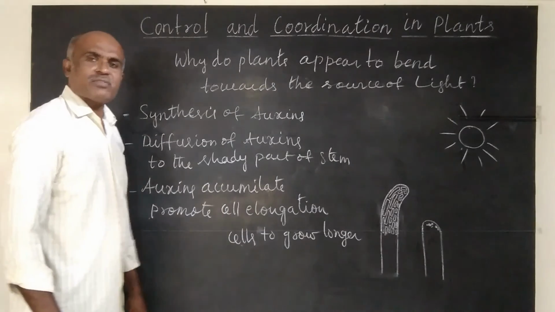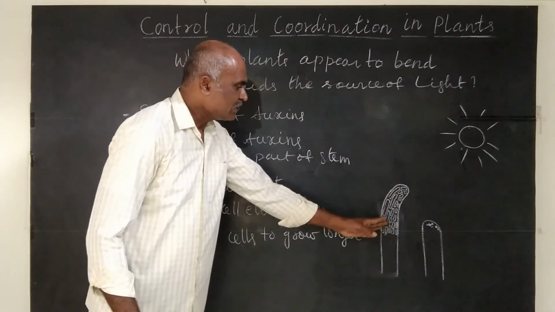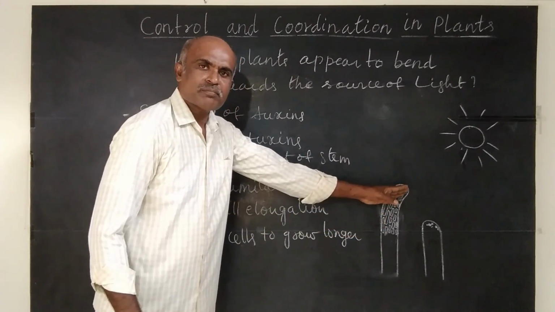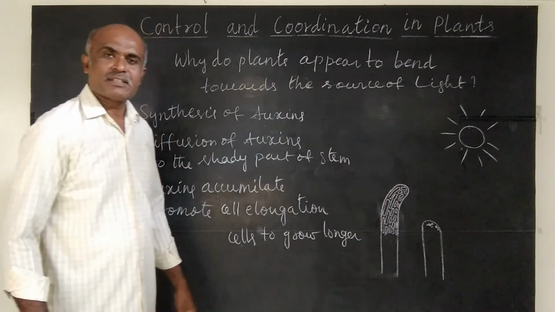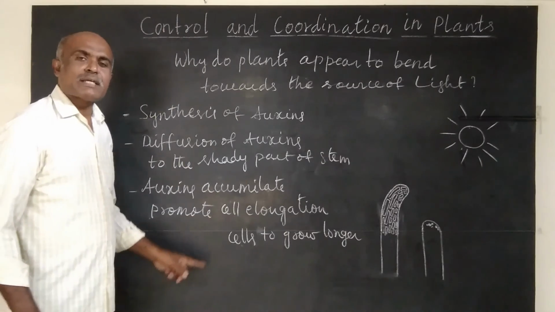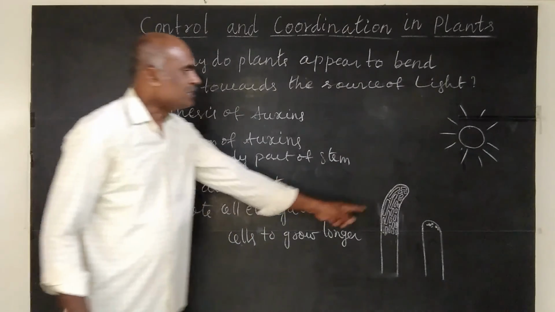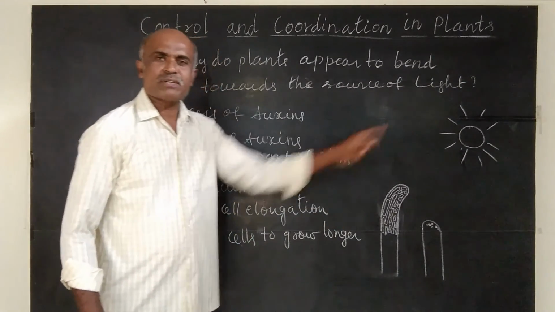As a result of cell elongation, the tip of the stem grows towards the source of light. So these are the reasons behind why do plants appear to bend towards the source of light.